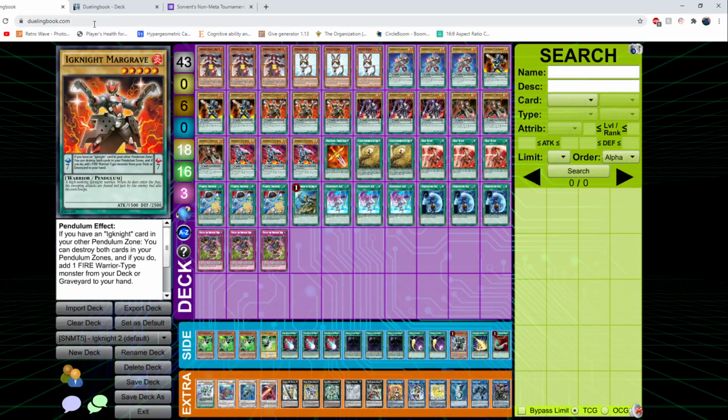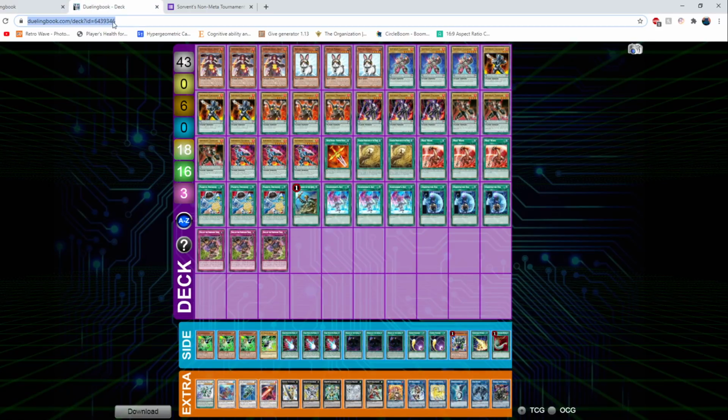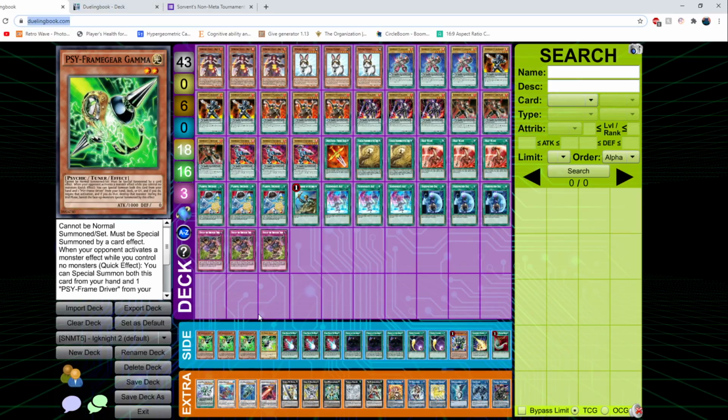Do not just copy it like this. This will just copy the address for Dueling Book, and it'll just send you to Dueling Book. You have to get the deck list with this deck ID URL part right here. So make sure that yours has this deck ID part, otherwise your deck list will not be shown to me. This is just to make sure that your deck list is valid for the tournament, because it is running over its specific ban list.